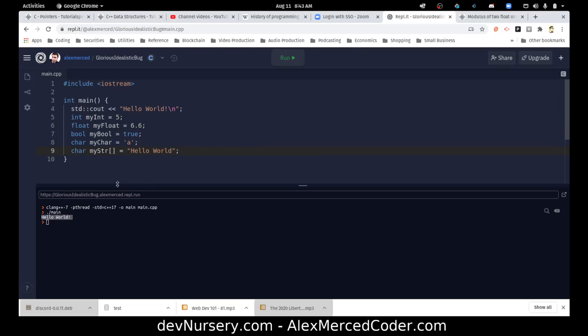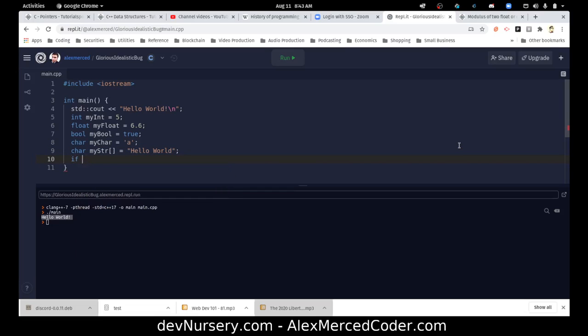Because again, a string is an array, so the square brackets always mean array. So a string, like hello world, is a string of characters, is an array of characters. So to save a string, you're going to use this syntax in a variable.